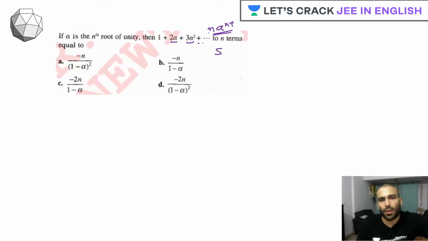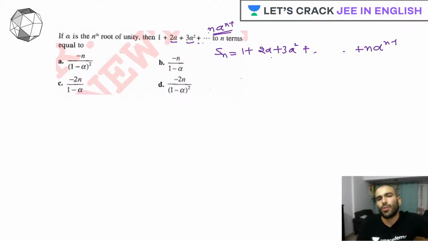So your sum Sn is 1 plus twice alpha plus 3 alpha square, and this will continue till the nth term. Guys, don't you think it looks as if it is an AGP?